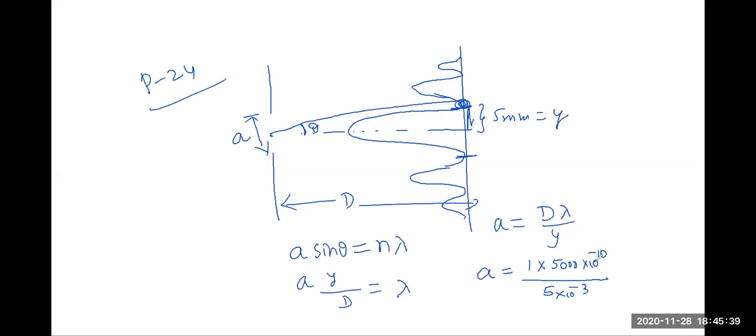Now from here, 10 power minus 10 and 10 power 6, that gives 10 power minus 4. This will come as 10 power minus 4 meters, so 10 power minus 4 meters nela raichu manam 0.1 mm. So option A matches. This is the question number 24.